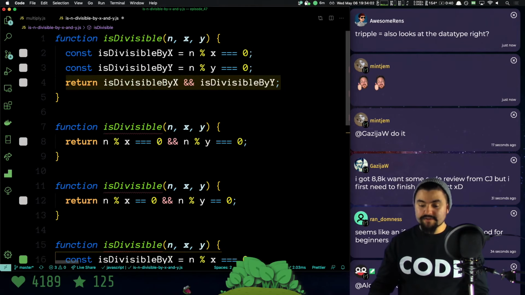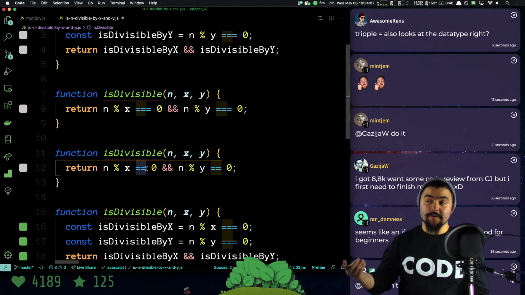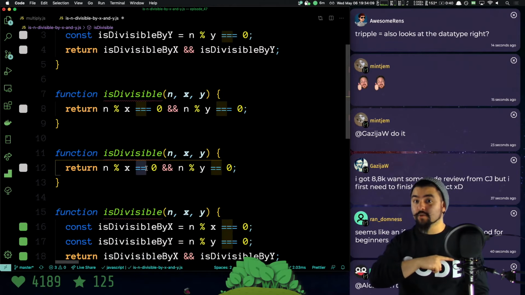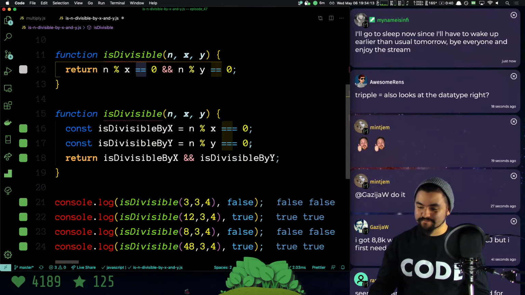Yeah, so triple equals compares type and value. Double equals compares value after performing the coercion algorithm. So you can look up JavaScript coercion to see about that.